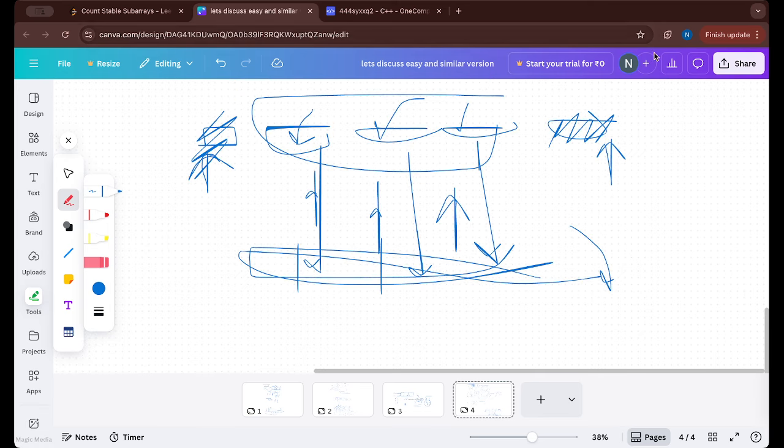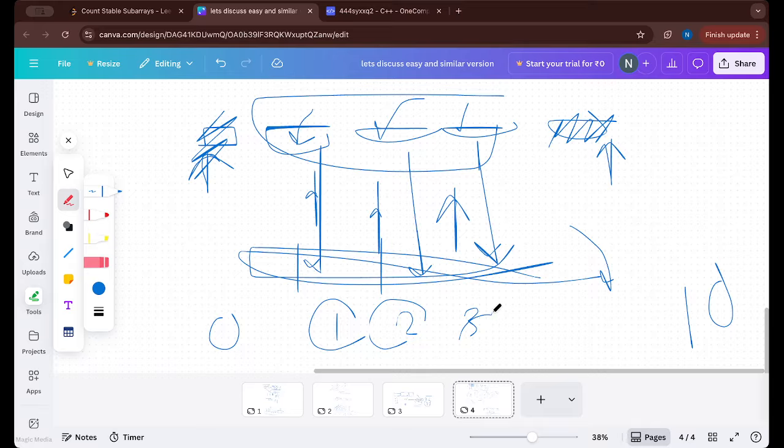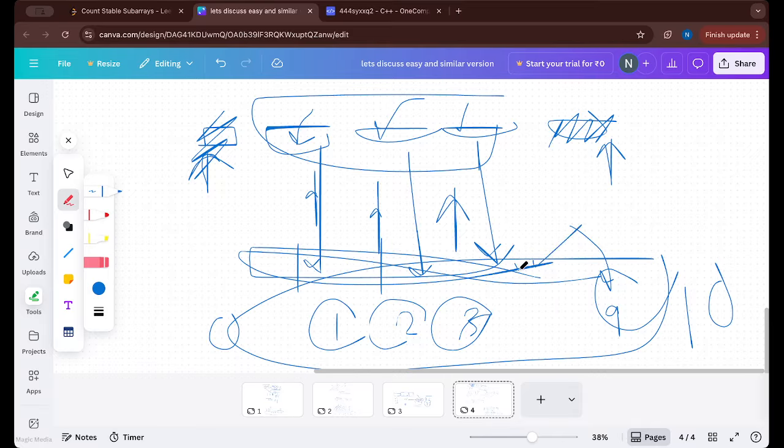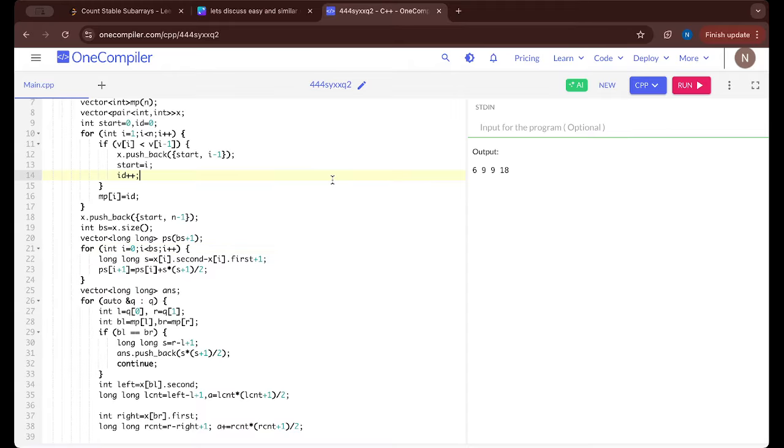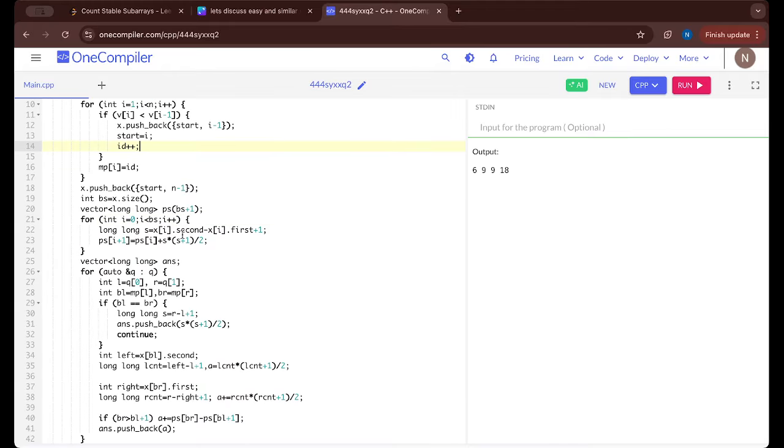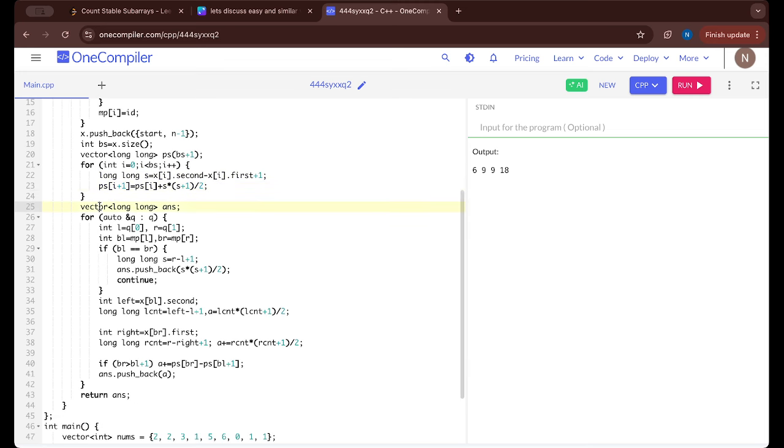And then whenever we are at different blocks. For example, I is equal to 0 block, j is in 10th block. It means that size into size plus 1 by 2 should be added for every block from 1 to 9. So indirectly what it means that we have to find the prefix sum, that is the number of size into size plus 1 by 2 in 1 to 9, and we can get that from prefix sum, right? So now we are storing prefix sums. So simply store size into size plus 1 by 2.